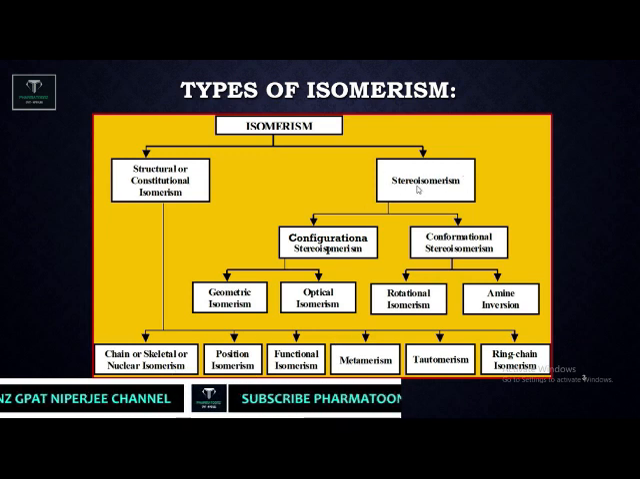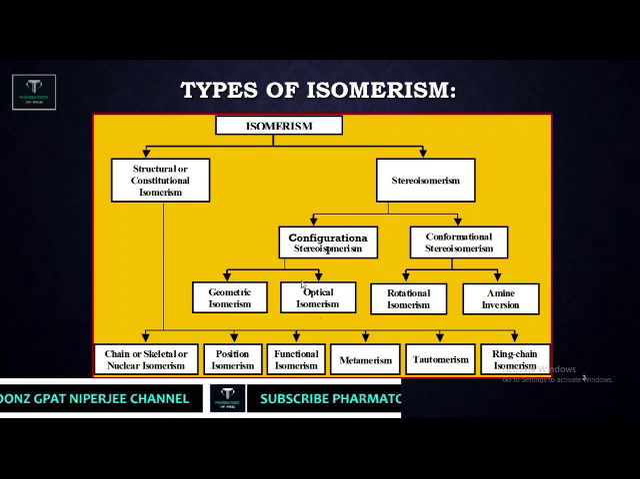Stereoisomerism is again divided into two parts: configurational isomerism and conformational isomerism. Configurational isomerism again has two types: geometrical isomerism and optical isomerism. Geometrical isomerism means compounds which restrict the rotation around a carbon-carbon double bond. An example of geometrical isomerism is cis-trans isomerism, or we can say E-Z isomerism, which comes under geometrical isomerism.